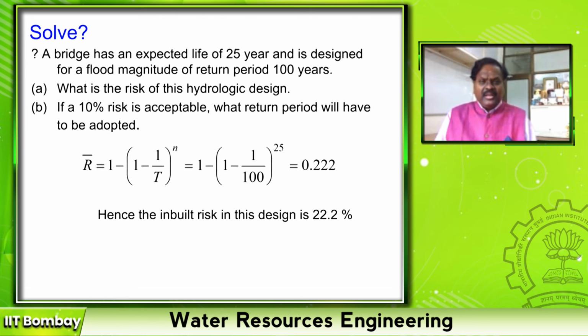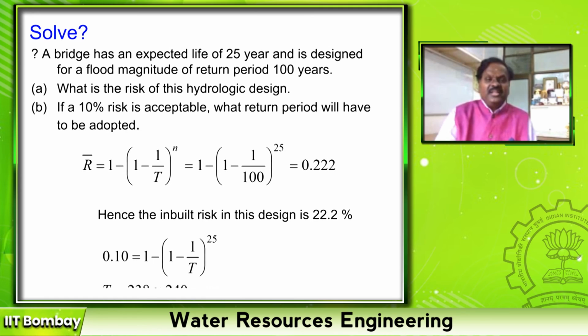If I have to reduce the risk to 10%, what return period rainfall do I have to consider? It's a reverse. So if risk is 0.1, then 1 minus P to the power of 25 years, right? So my return period is almost 240 years. That is why as you go on reducing the risk, my return periods will be larger and larger, so the magnitude of the flood will also be larger and larger.